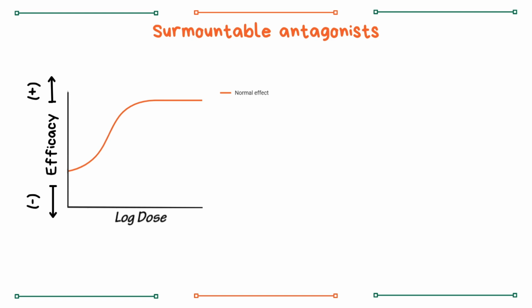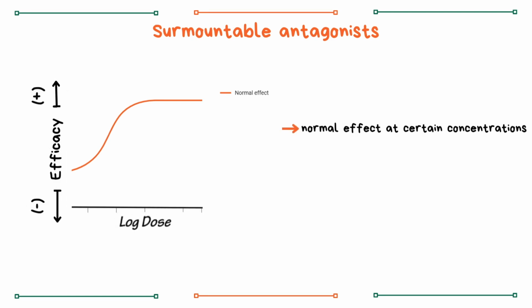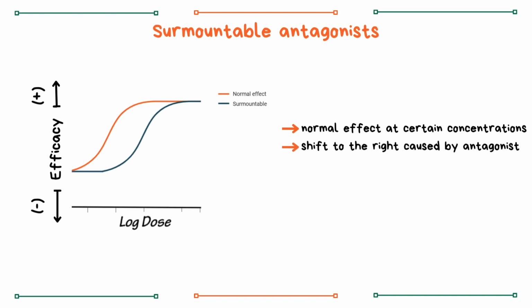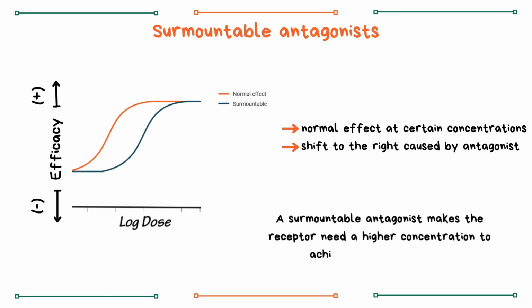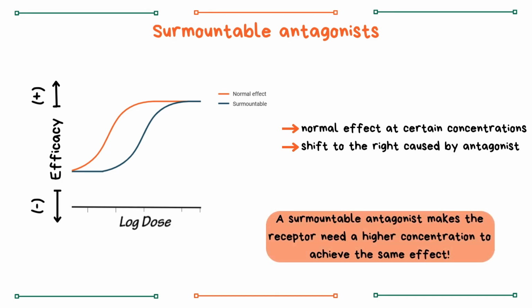On the left, we can see a normal dose-response curve as we have seen before. This curve shows the normal effect of the receptor at certain dosages. However, when a surmountable antagonist is added, the curve shifts to the right. This shift is caused by the antagonist binding to the receptor and changing its effectiveness. To summarize, this means that a surmountable antagonist makes the receptor need a higher concentration to achieve the same effect.